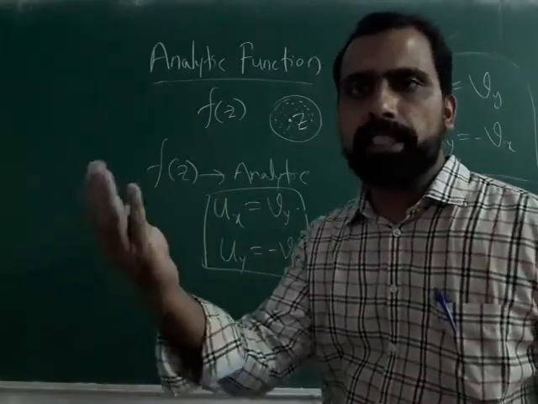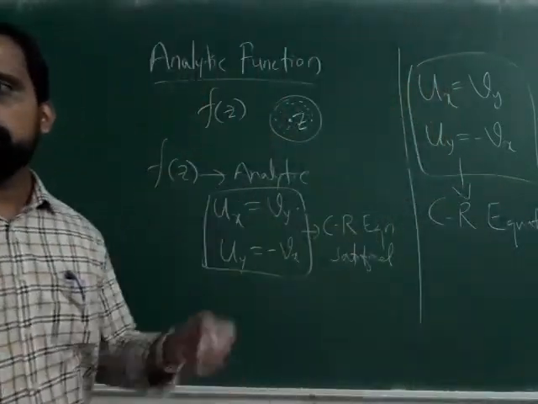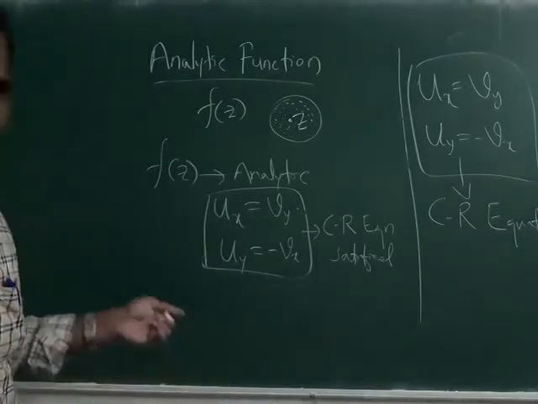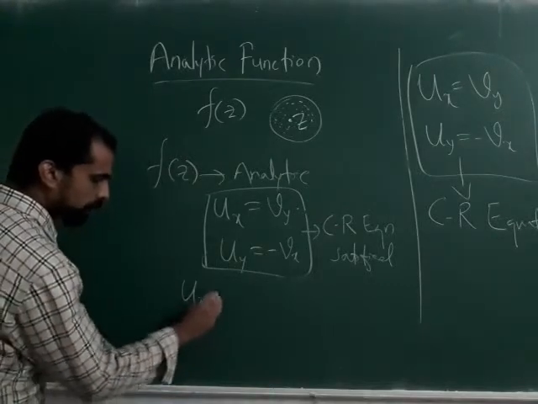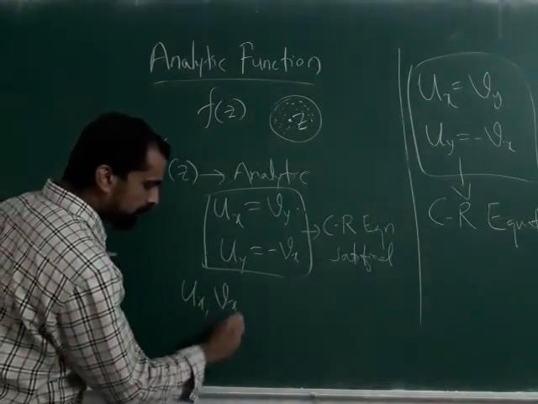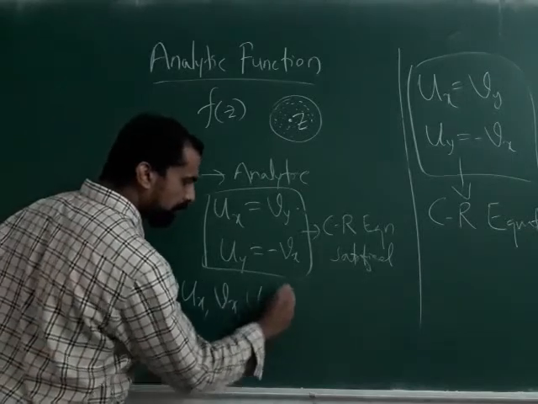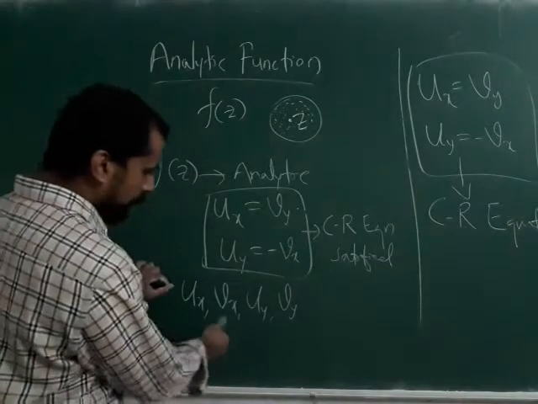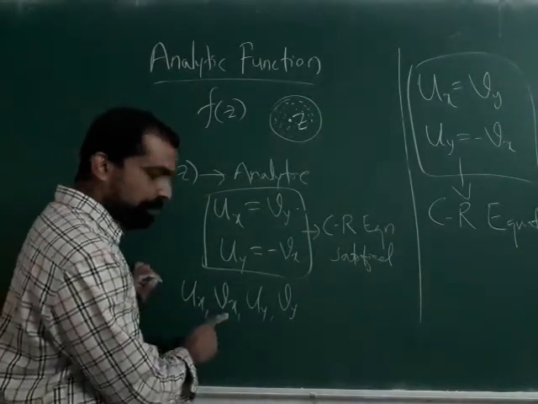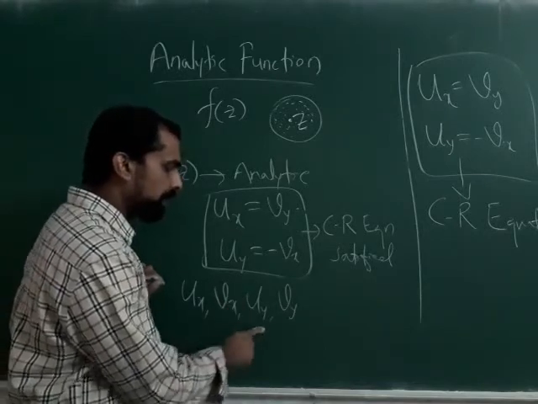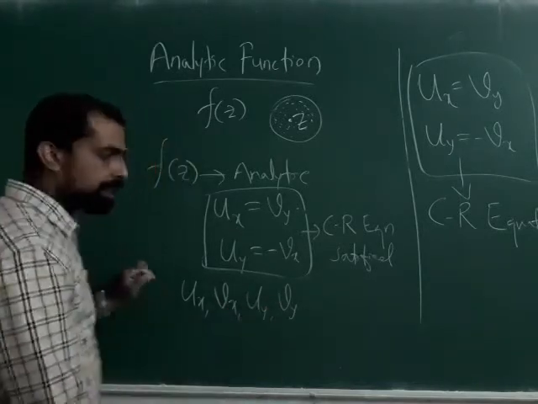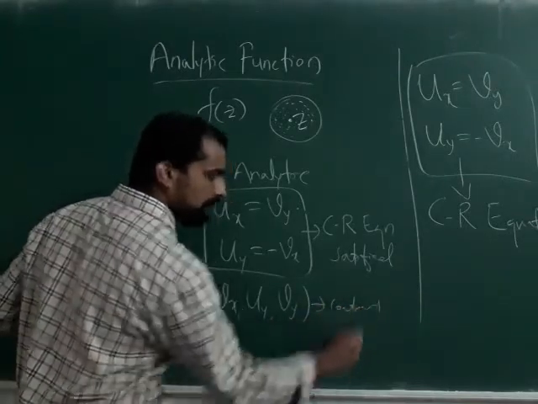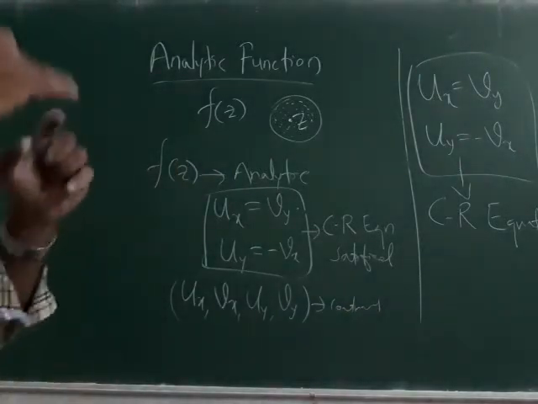Then what about the sufficient condition? Because you need to know the necessary and sufficient conditions. The sufficient condition is that these four derivatives, that is dou u by dou x, dou v by dou x, dou u by dou y, dou v by dou y, should all be continuous over a region.